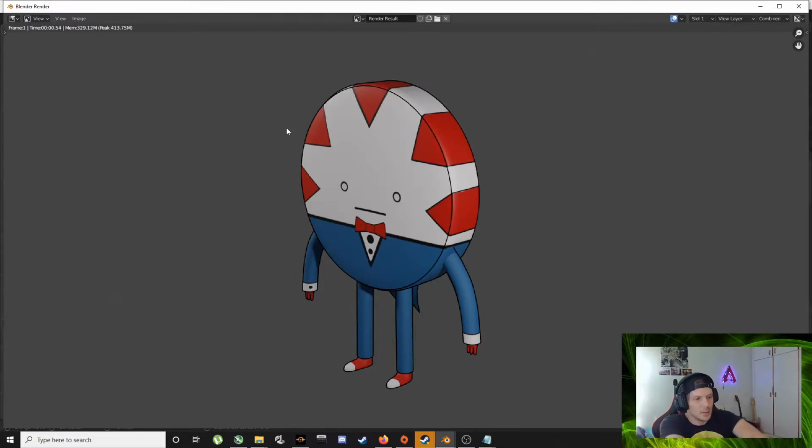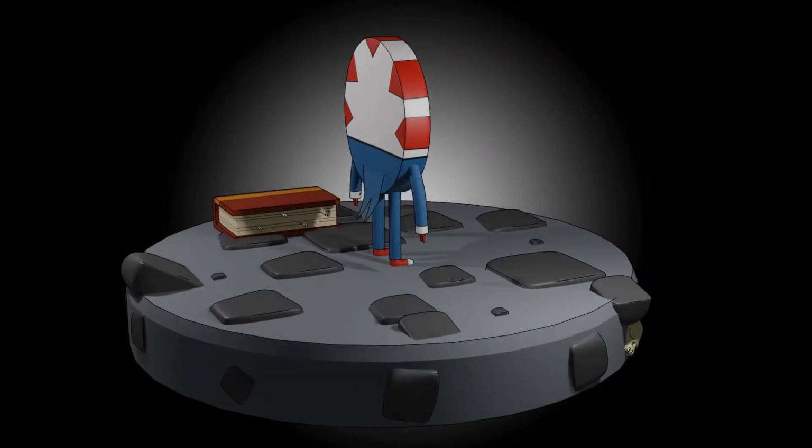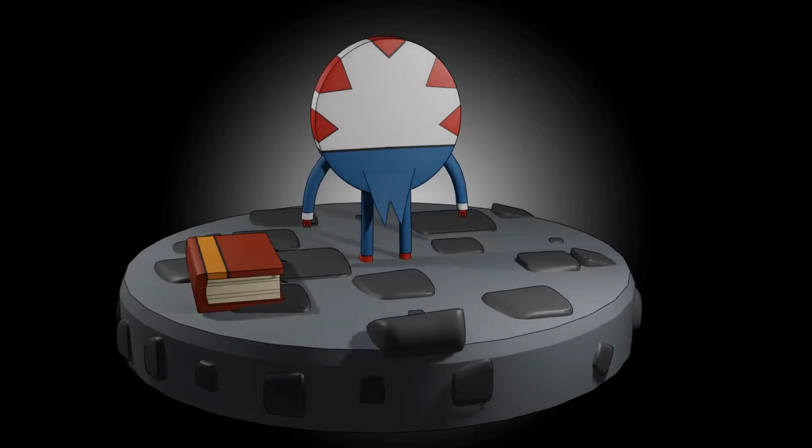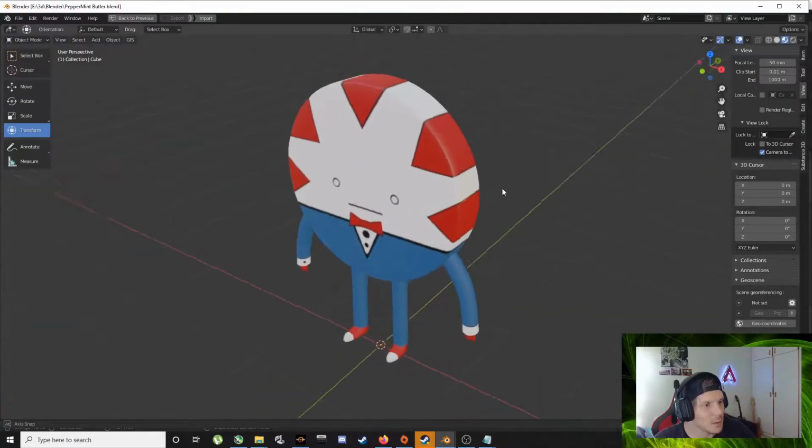So today, this tutorial is about making this little guy called PepperMint Butler from Adventure Time. I was watching it and I got a bit inspired. So let's cut to the chase. That's how it's going to look at the end.